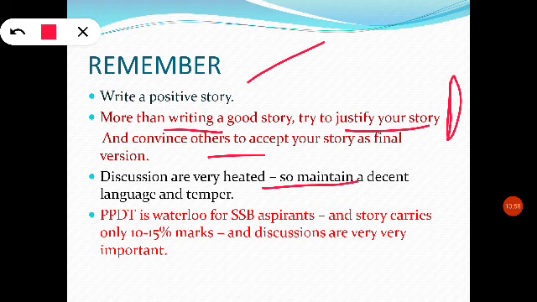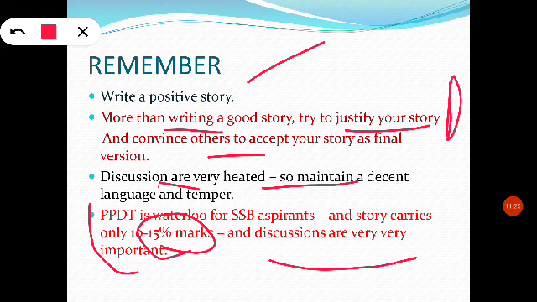Then these discussions are very heated. The story group discussions are very heated, so you maintain decent language and good temper, and don't shout, but at the same time keep pressing your point. And as I told you, PPTT is the Waterloo for SSB aspirants, and the stories carry only 10 to 15% marks, and discussions are very very important.